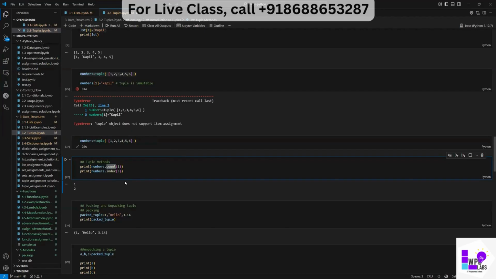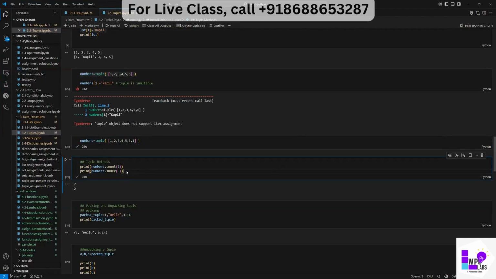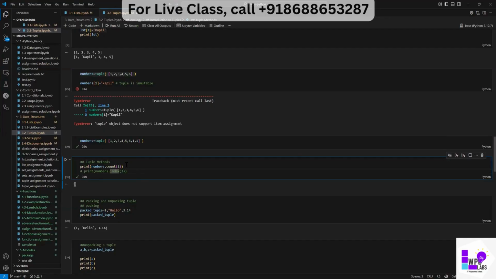So there is one inbuilt method which is called count. I need to know how many times one is present in this. Let me create one here, execute this, and execute this now. So you see the one is two times here. Let me put in another one, execute this, and execute this. So I was able to get a count. It's very simple. I just need to use this name, then dot count, and then put the element which I want to know the index of or count of.